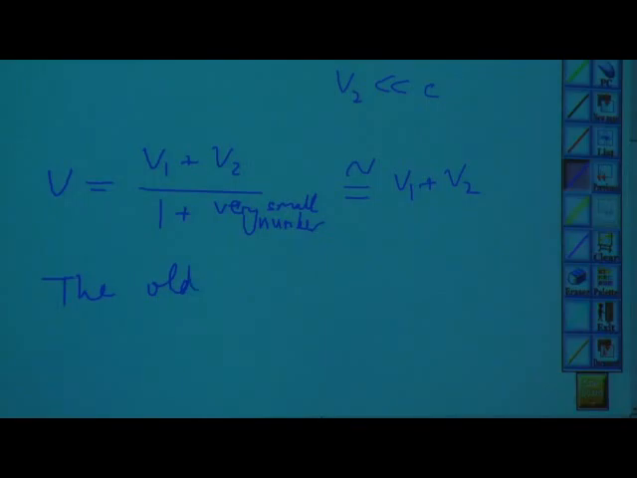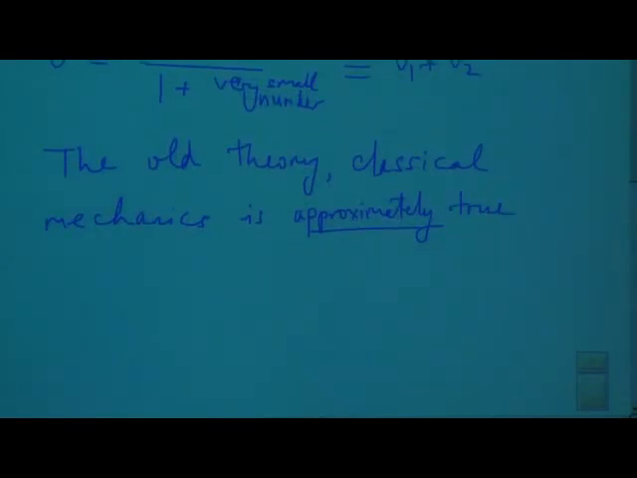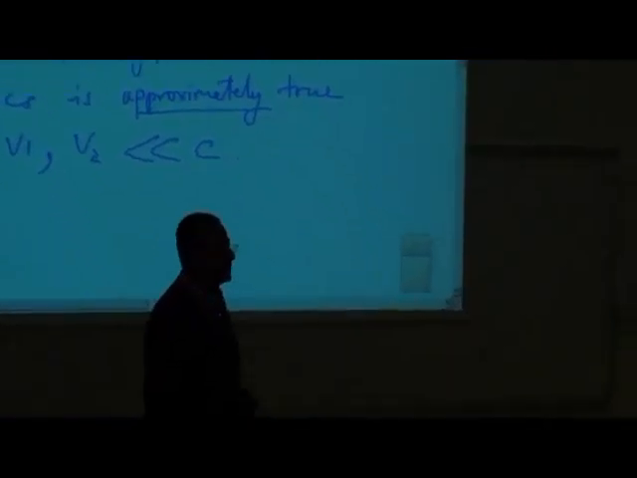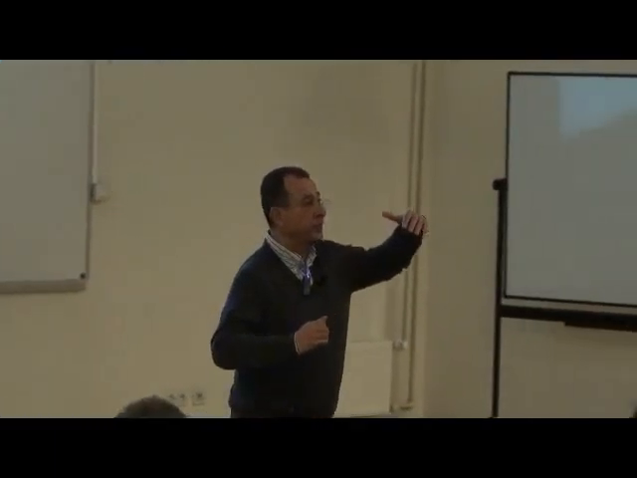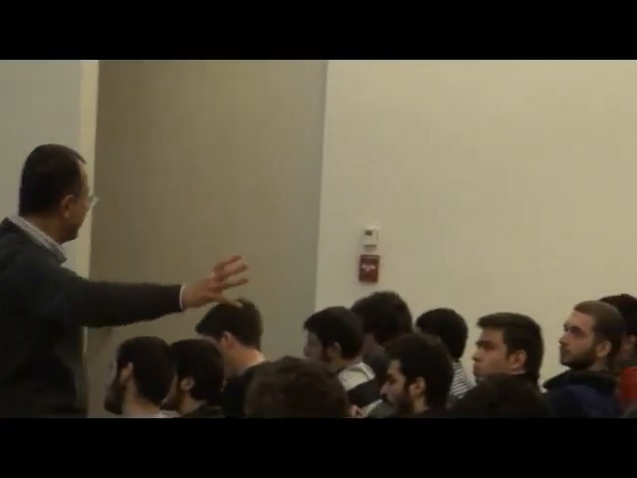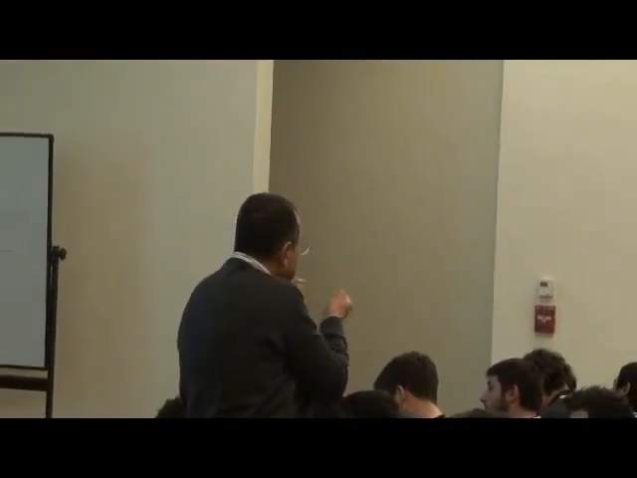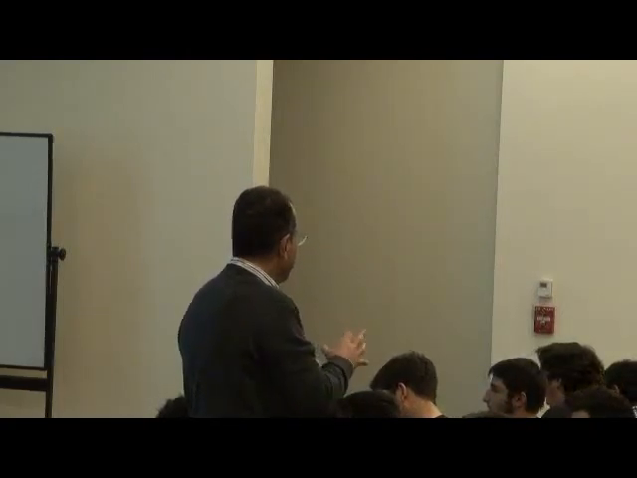The old theory, classical mechanics, is approximately true when V1 and V2 are small compared to C. So what happened when it became possible, both with theoretical advances, the understanding that electricity and magnetism gives light, and with the possibility of making experiments to test these things, to measure such very high velocities, you need very fine clocks and everything else.